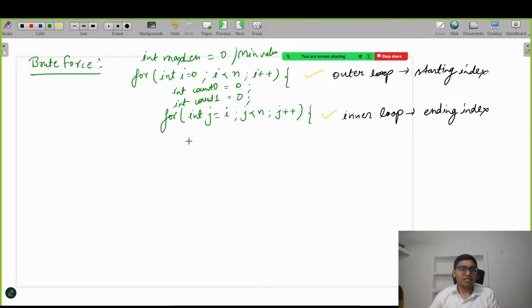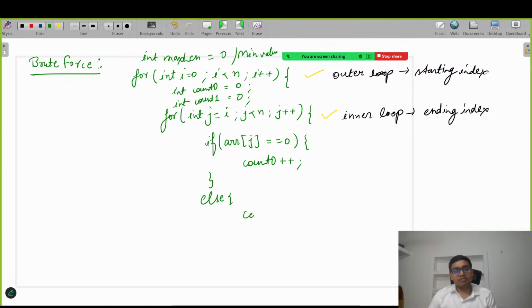Fine. So after this, every time we will be checking two conditions. What two conditions? Either it is 0 or 1, right? So we will write: if the current array of j, that is the current element, is 0, then I will increase the count of 0. Or else if it is 1, then I will increase the count of 1. Got it, everyone? Till here it's fine now?